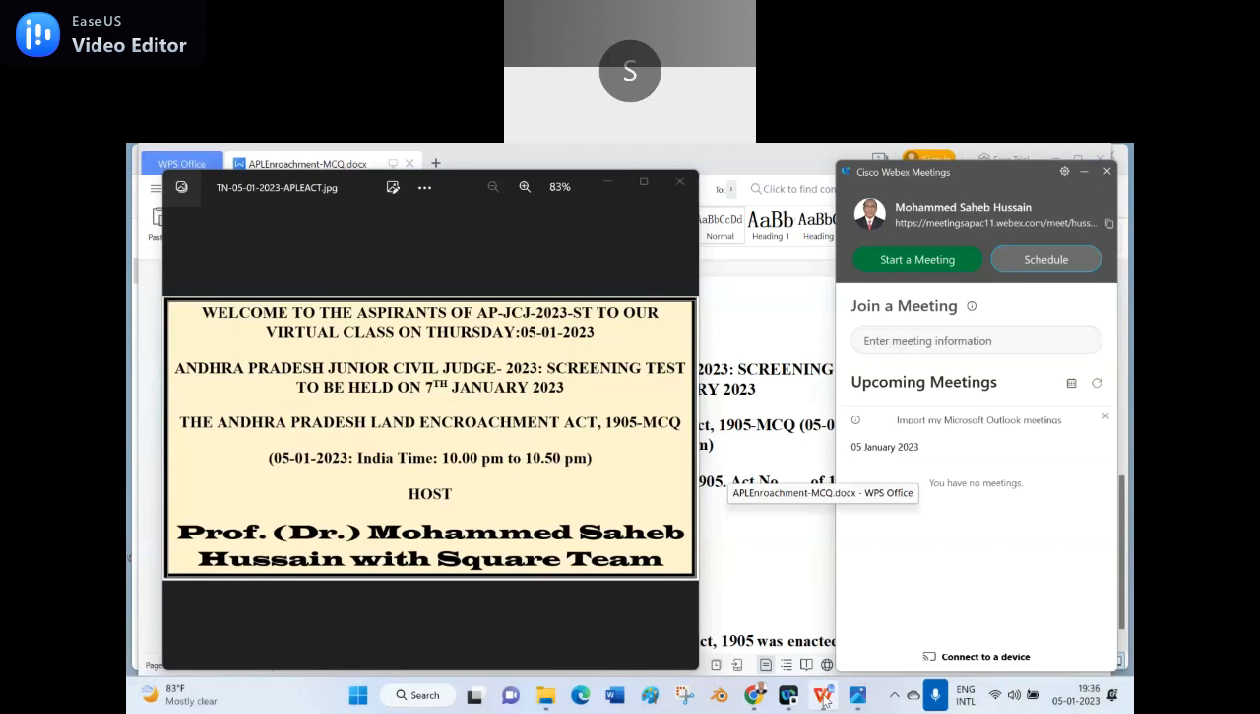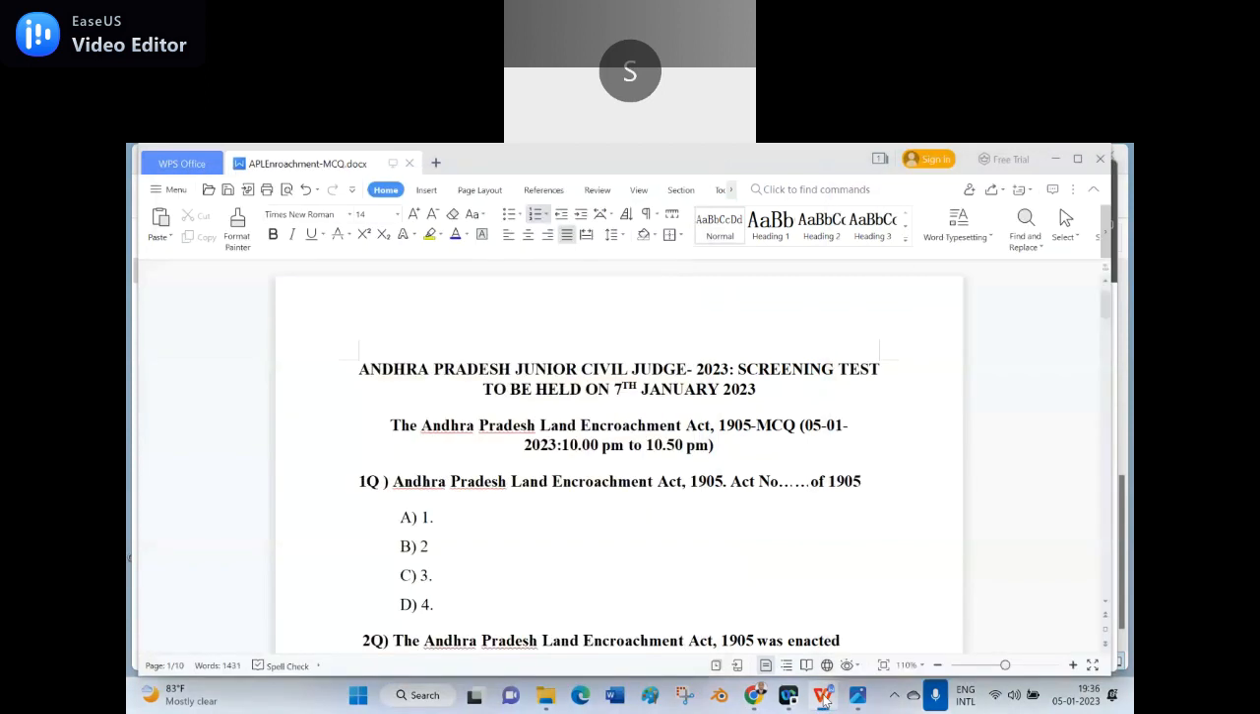Now, without wasting the time, let us go to our point of study. Be ready for the first question. First question. Andhra Pradesh Land Encroachment Act 1905, Act number dash of the 1905. Option A, 1. Option B, 2. Option C, 3. Option D, 4. Shoot.